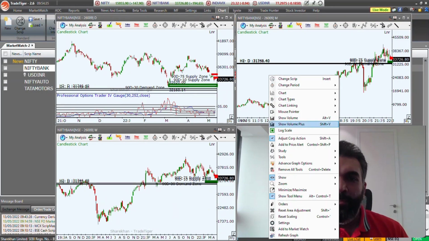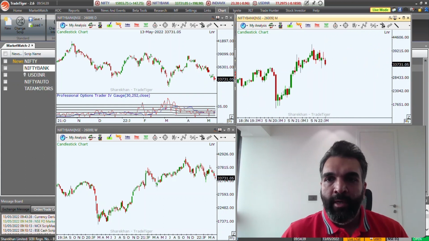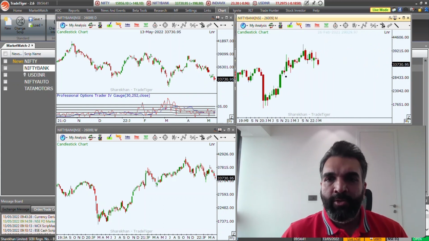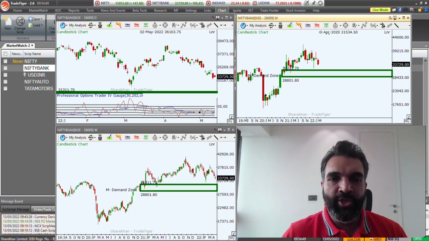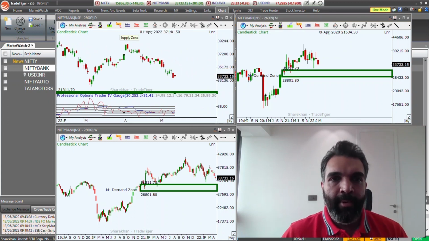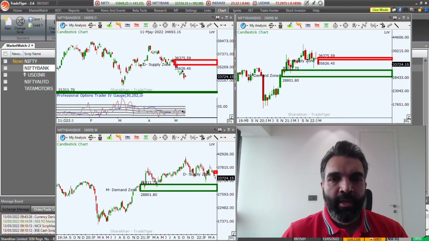Alright, if you look at the Bank Nifty, and let me just get rid of all the tools here. The Bank Nifty is also currently holding this level of monthly demand, right? And right now it is just consolidating more or less. If you look at the daily chart, we do have this gap level supply zone, which is very similar to the level on the Nifty, and there is just a little bit of a gap below that, so that's a level to watch out for.